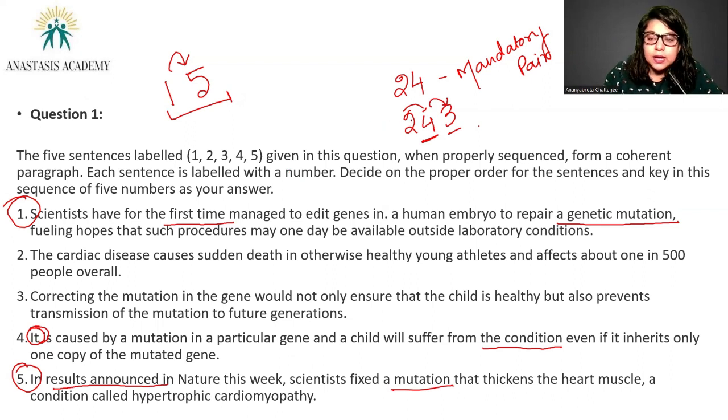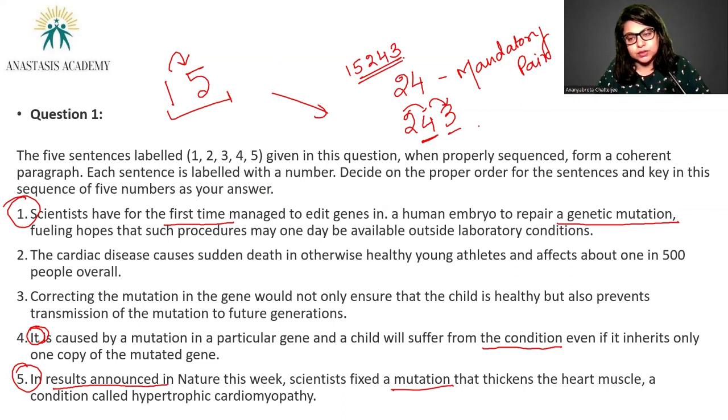2, 4, 3 is a mandatory triplet. So your sequence becomes 1, 5, 2, 4, 3. That's the sequence for this parajumble question. It was a fairly difficult question, but that's how we should have approached this. So let's get to the second question now.